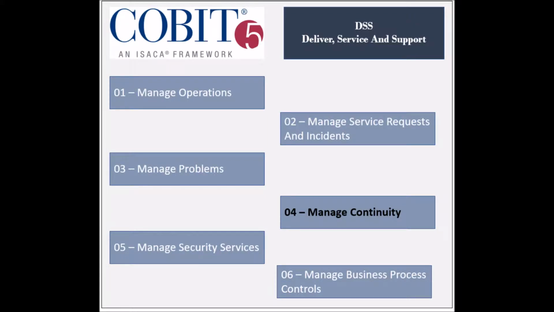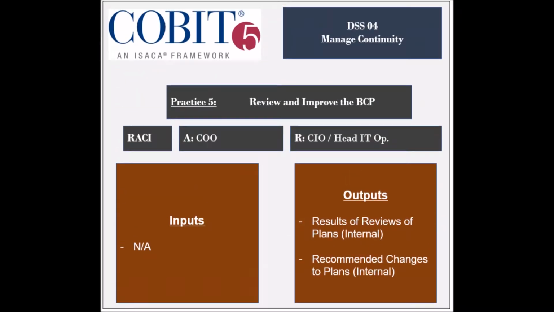The fourth process of the deliver service and support domain, called manage continuity, has 8 practices. The fifth practice is to review and maintain the continuity plan. The entities responsible for this practice include the business process owners, the Chief Information Officer, and the Business Continuity Manager. The entity that is held accountable is the Chief Operating Officer.